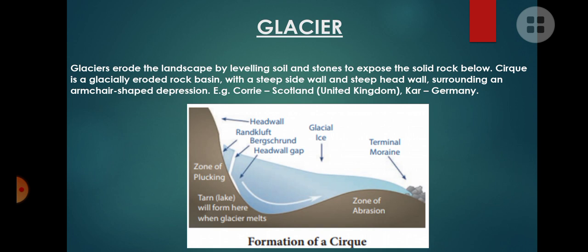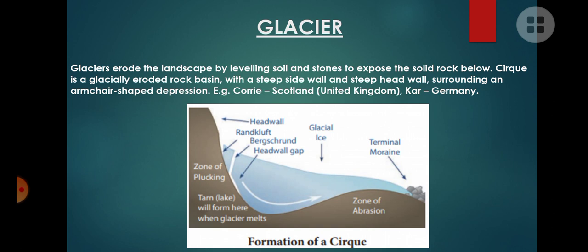This picture resembles an armchair, like the seat which we sit on. It looks like a depression, isn't it? This type of shaped depression we call a cirque. How are they formed?